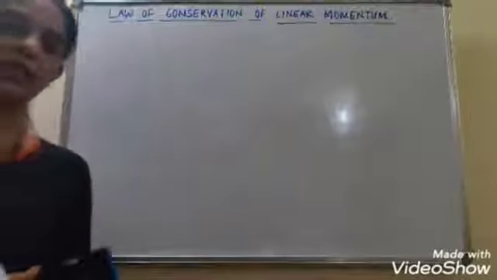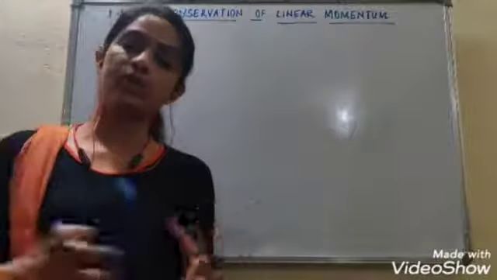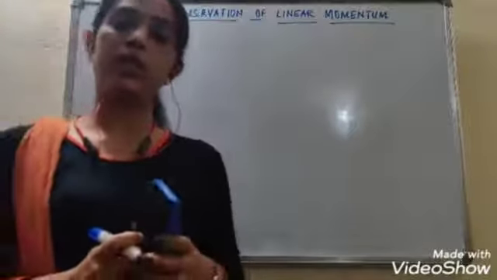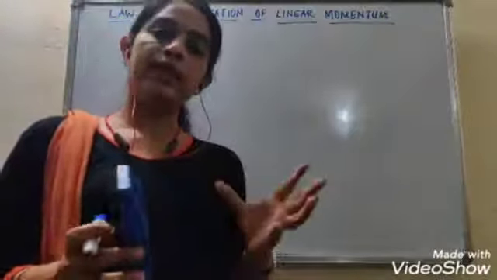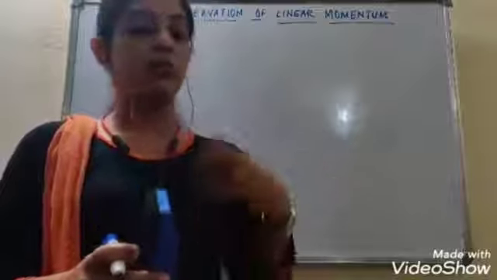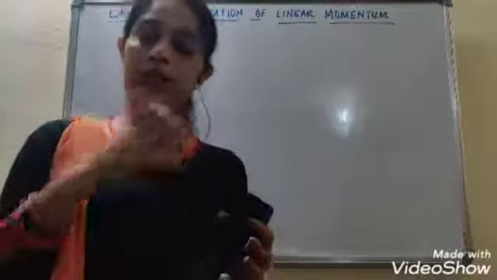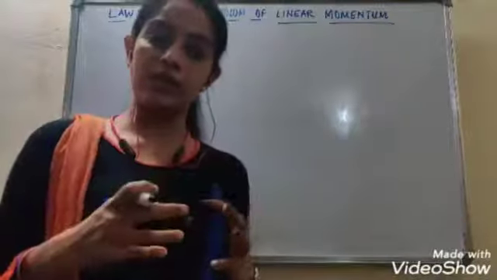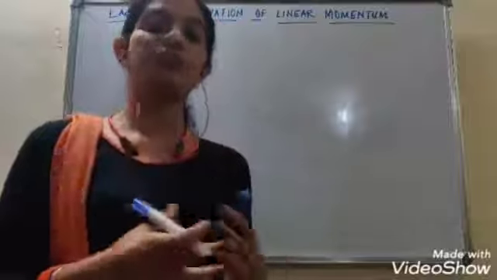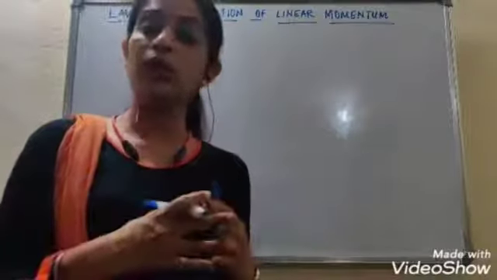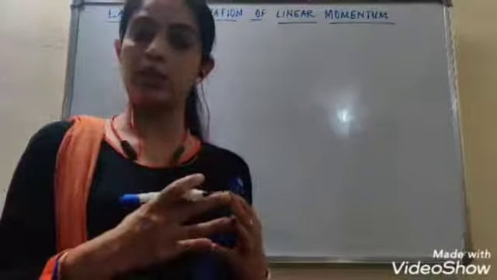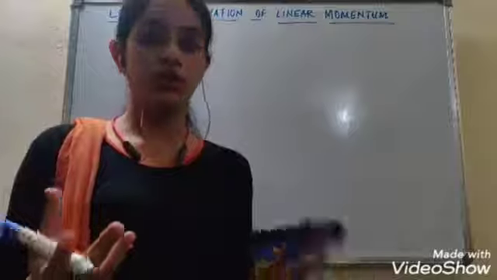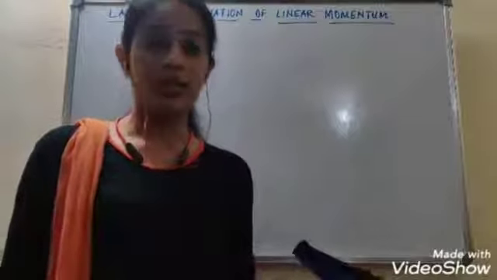This actually means that when two bodies are colliding, if one body was moving with greater velocity and the other with lesser velocity, and if there is a difference in their masses, then during collision they will exert a force on each other, and after collision their velocities might exchange.